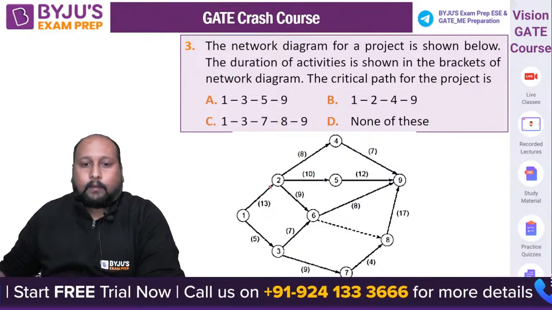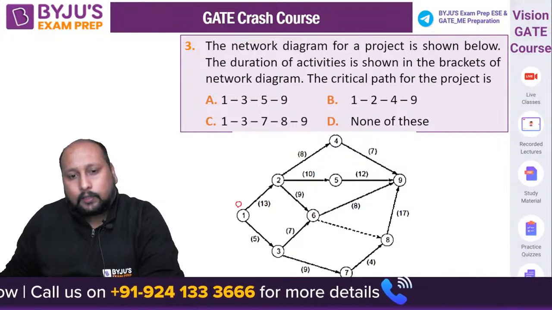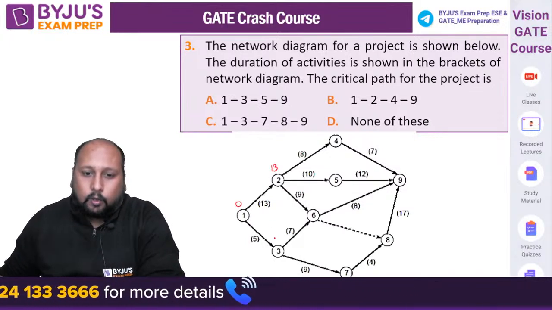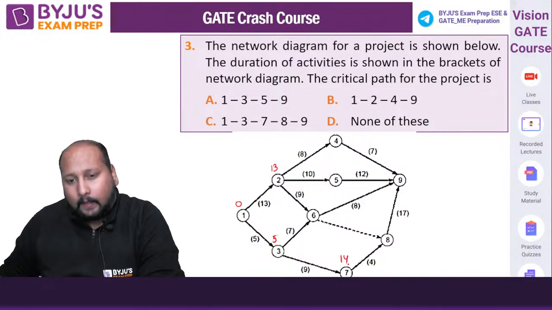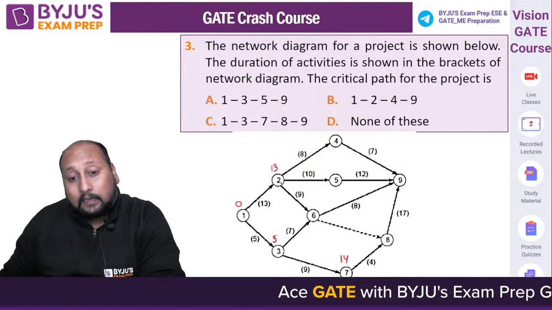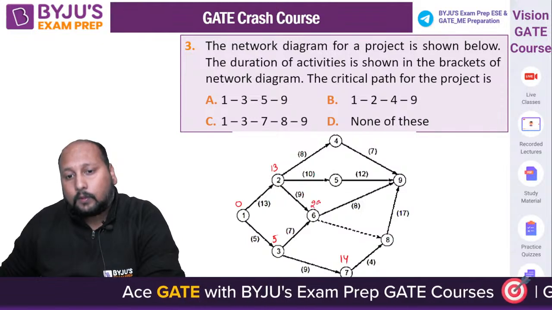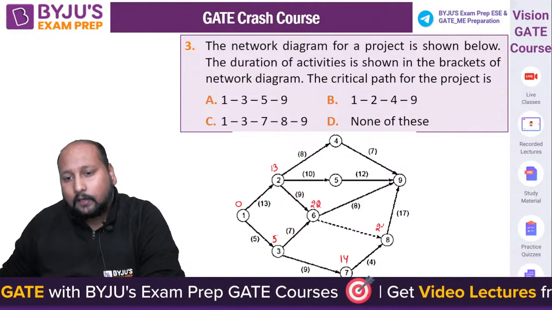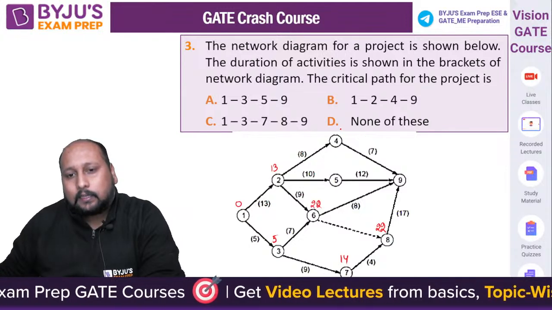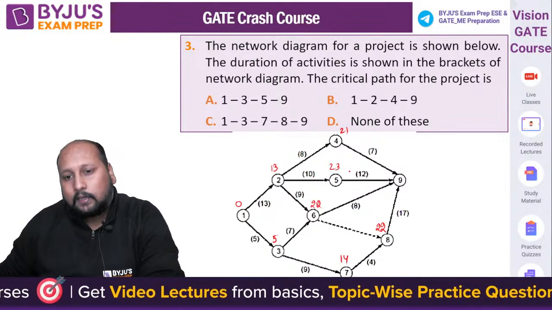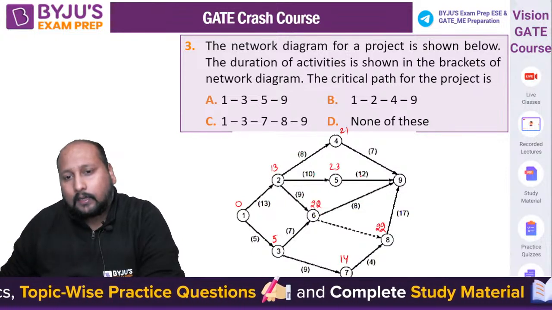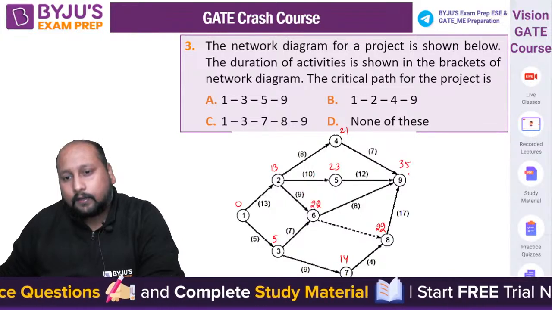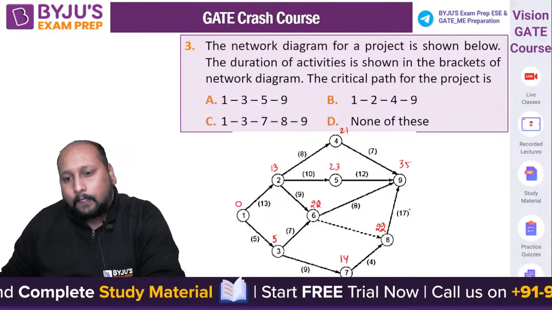Quickly, let's start from the event 1. So this is 0, 0 plus 13 is 13, 0 plus 5 is 5. Now 5 plus 9 is 14, 14 plus 4 is 18. So this is 5 plus 7 is 12, 13 plus 9 is 22. So 22 will be having the highest value, that is 22. 13 plus 8 is 21, 13 plus 10 is 23, 23 plus 12 is 35, 22 plus 8 is 30, so this is 35. So from here we are getting 22 plus 17, that is 39.